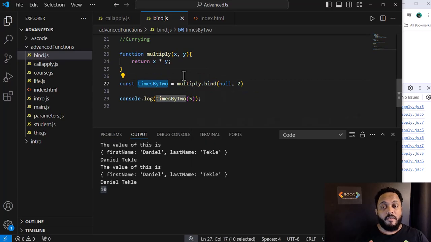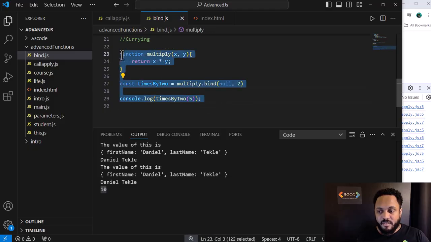If I want times by 3, times by whatever, any variation, this function takes an input as a parameter. With bind, I can provide parameters and create a new function with its own functionality.